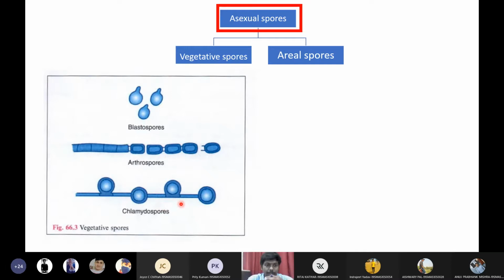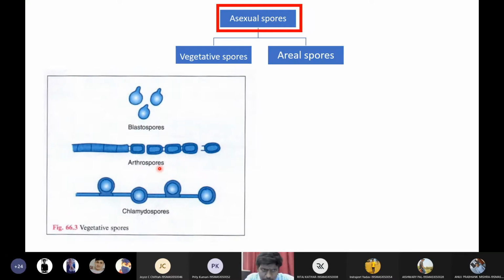So in the chlamydiospores, what happens is in the same hyphae, a very strong rigid cell wall will be developed. Within this cell wall, you will see a spore, but this cell won't get detached from the hyphae. This spore won't get removed from the hyphae. It will remain stuck to the hyphae. That is the major difference between arthrospores and chlamydiospores.